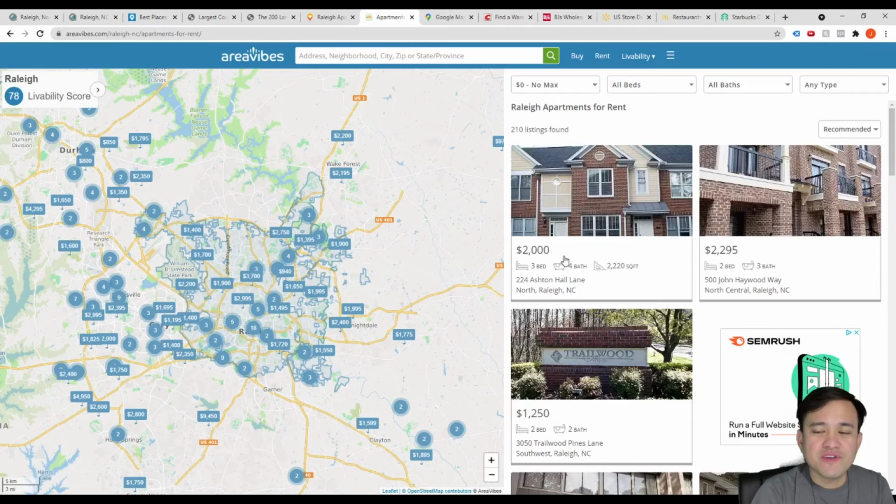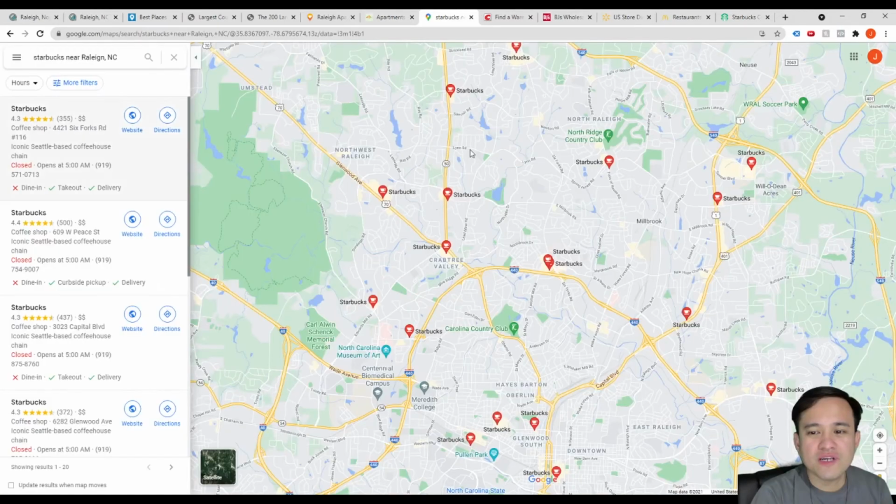So that's one. Then you can also search for, say, Starbucks or any good retail stores, because most of these good retail stores have already done their due diligence in terms of whether the location will work to build that store. Let's say for Starbucks, most likely they will already have the case study to check if they build a Starbucks there, will it be profitable or not. So Starbucks is one thing to check.